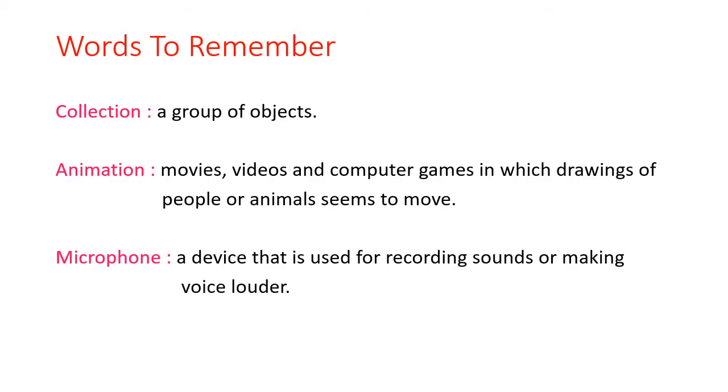I am going to start with words to remember. First one is collection. Collection is a group of objects. Second one, animation. Animation, that is movies, videos and computer games in which drawings of people or animals seem to move. That is called animation. This we have discussed in our previous video also while discussing the chapter.